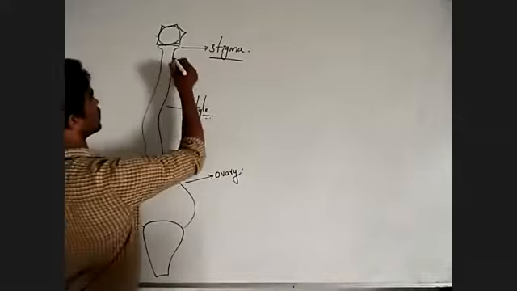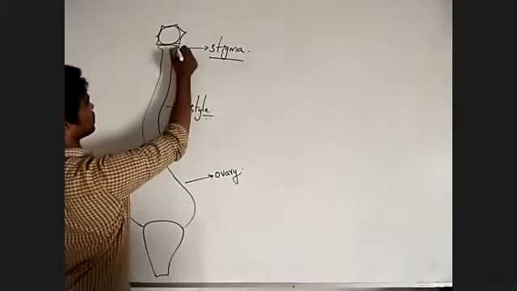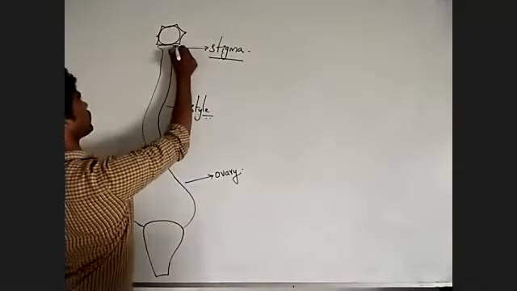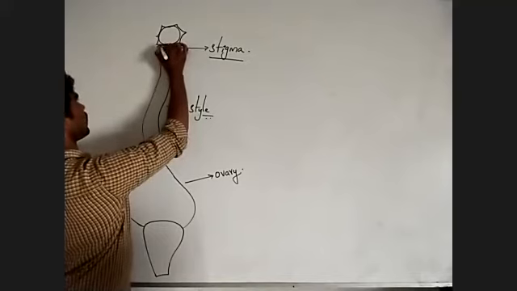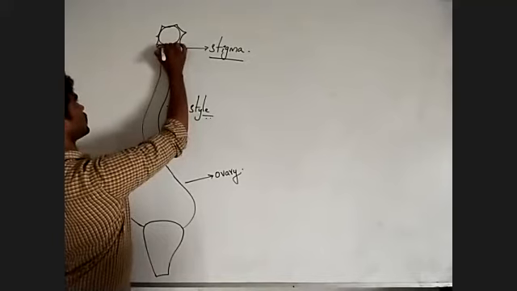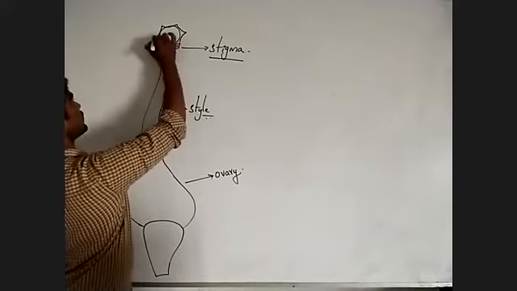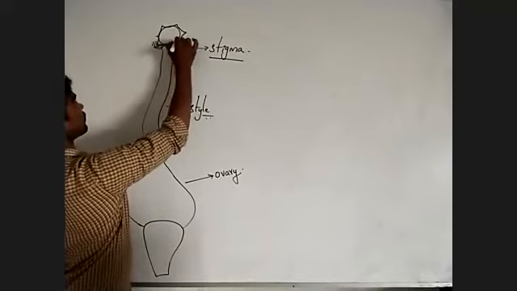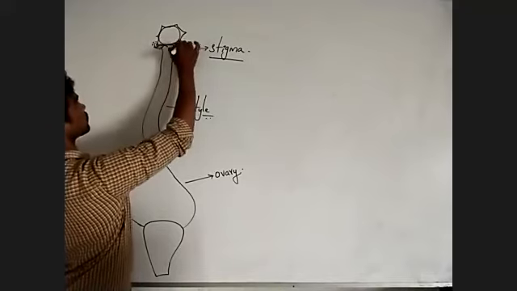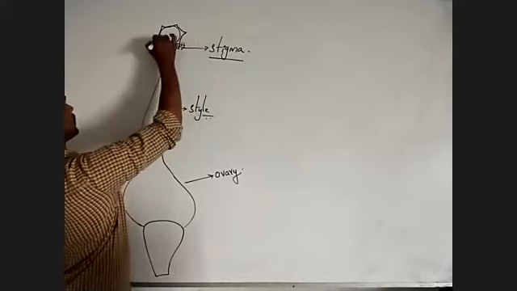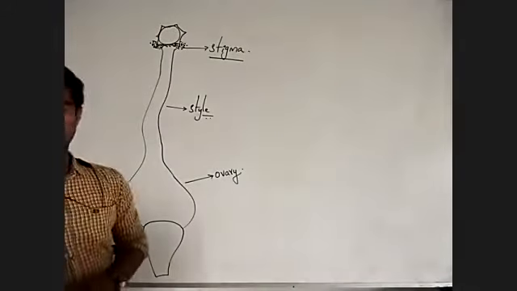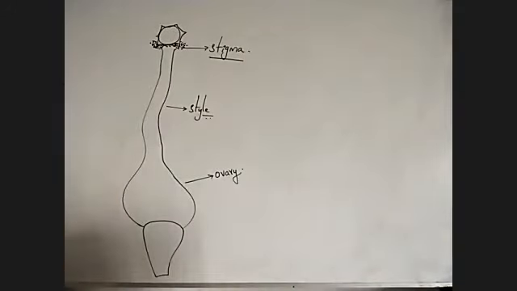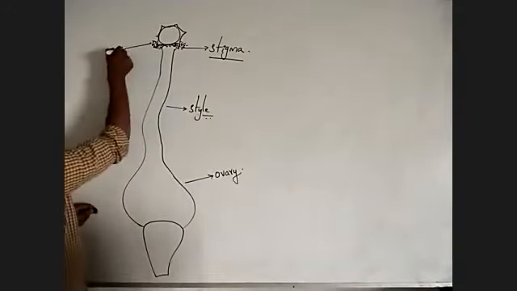Here, after the pollination process or before it, some cells of the stigma secrete one type of chemical. It is usually called nectar.